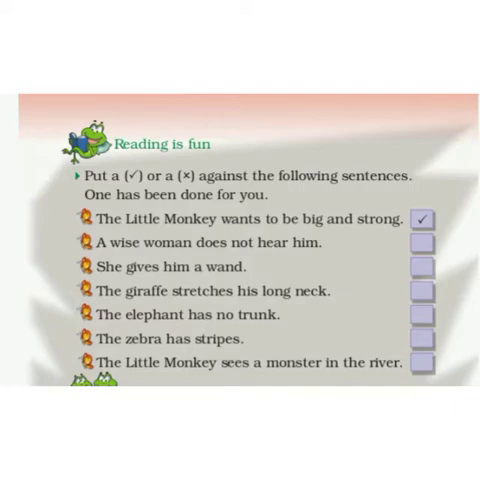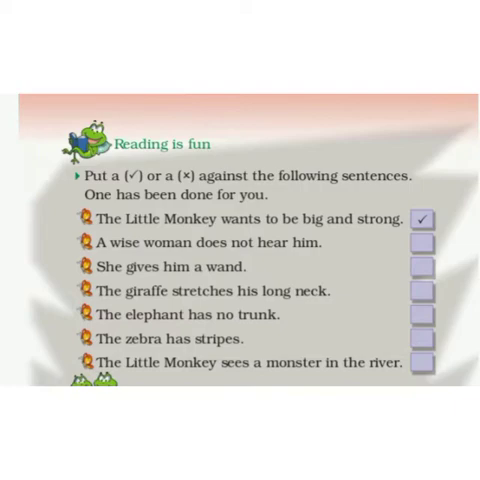The little monkey wants to be big and strong. This is the first statement and it is the correct one. So there is a tick. A wise woman does not hear him. It is the wrong statement. So we will put a cross. She gives him a wand. It is the correct statement. So we will put a tick.